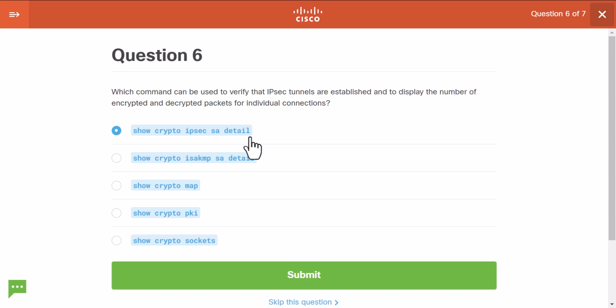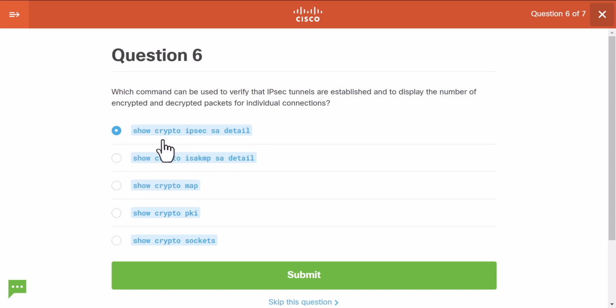It was not used in the lab, so I may be wrong with that completely. Verify that IPsec tunnels are established and display the number of encrypted and decrypted packets for individual connections. So to me, it seems that this command is correct.